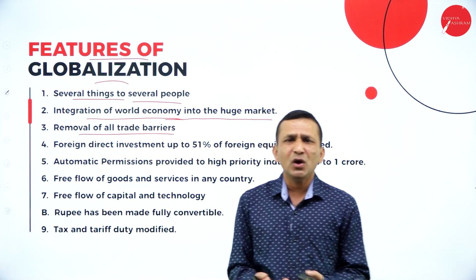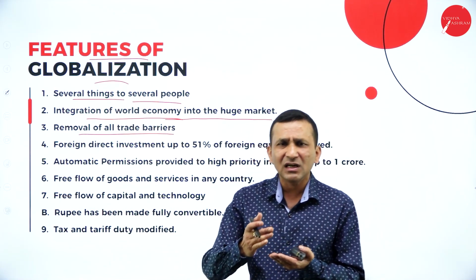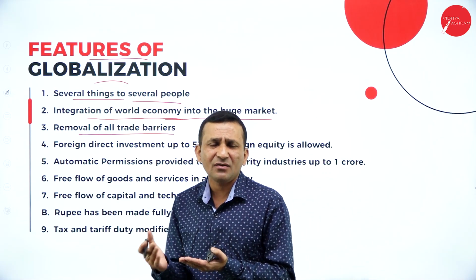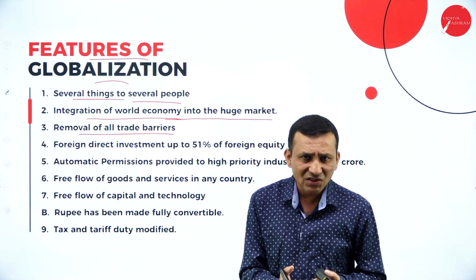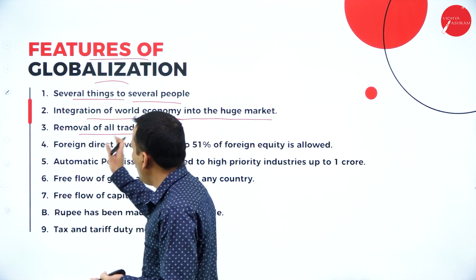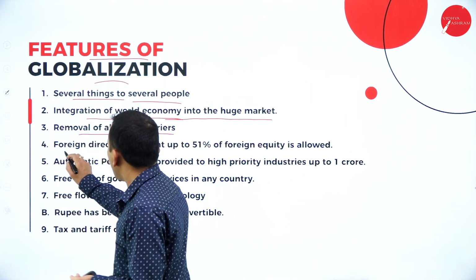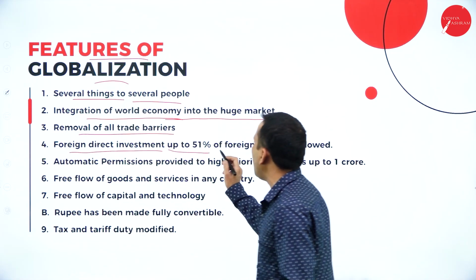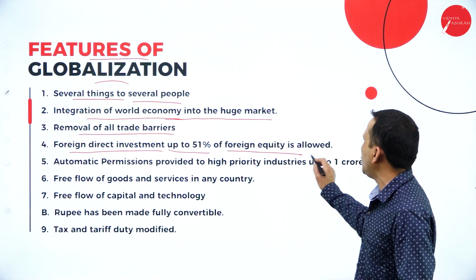What tariffs, rules, regulations and guidelines are followed for international trade? If it is very free, of course we can promote it. So there is removal of restrictions. Foreign direct investment up to 51% of foreign equity is allowed.